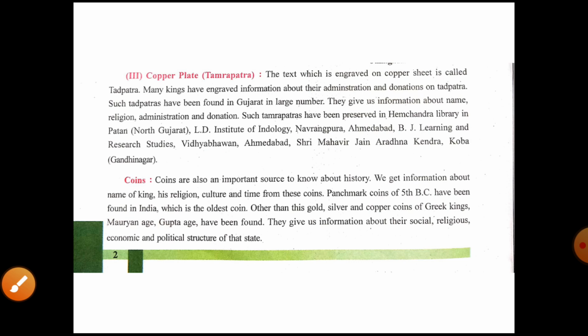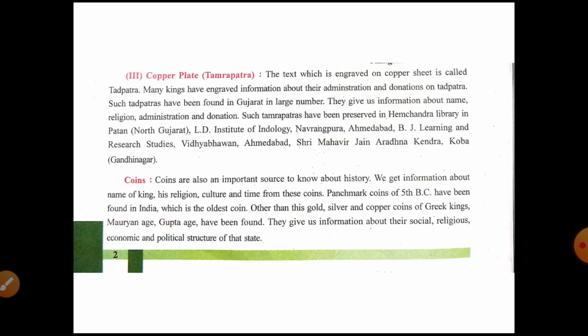Coins are also an important source to know about history. We get information about the name of a king, his region, culture and time from these coins. Punch-marked coins of the 5th century BC have been found in India, which are the oldest coins. Okay, so we have to remember what the oldest coin is: punch-marked coins of the 5th century BC.